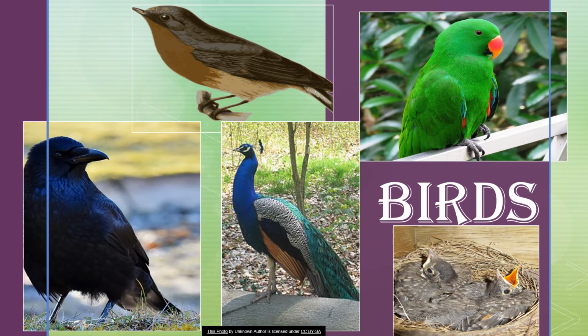Apart from clouds, aeroplanes and kites, what else do we see when we look up in the sky? Yes, we see beautiful birds. Birds fly in the air. They have feathers and wings to fly. Birds have a beak. They do not have teeth. Some examples of birds are parrot, crow, sparrow, and peacock.